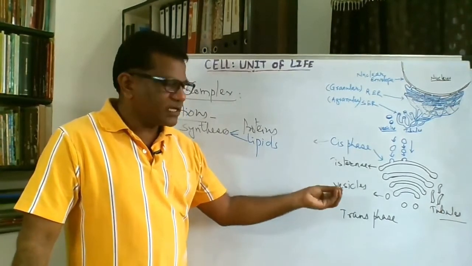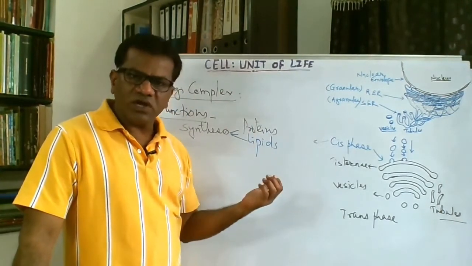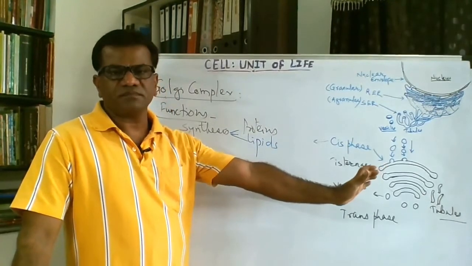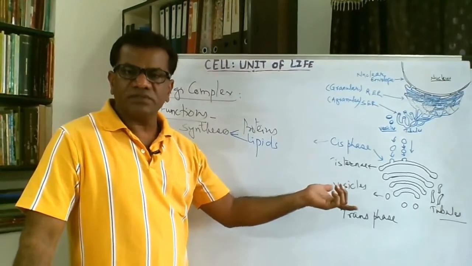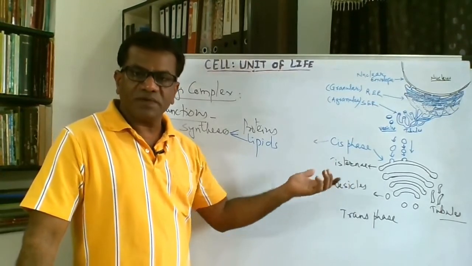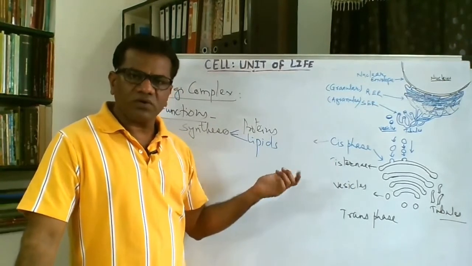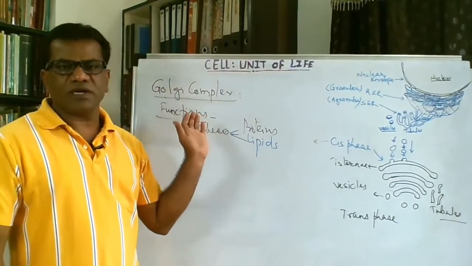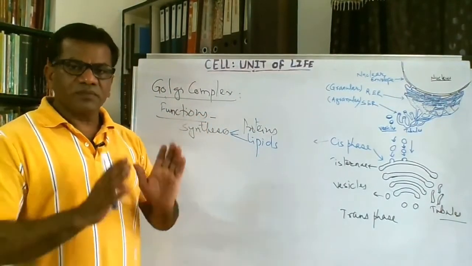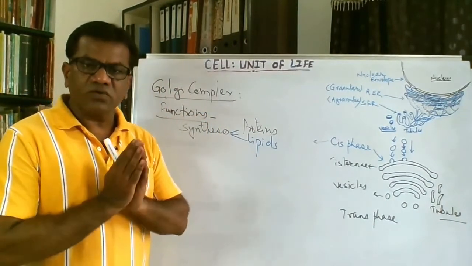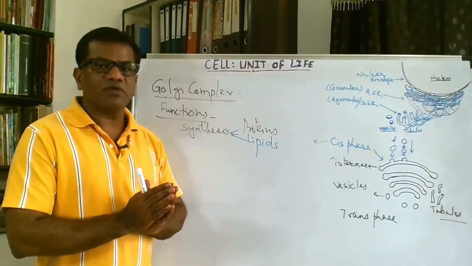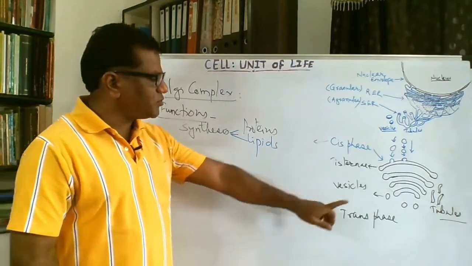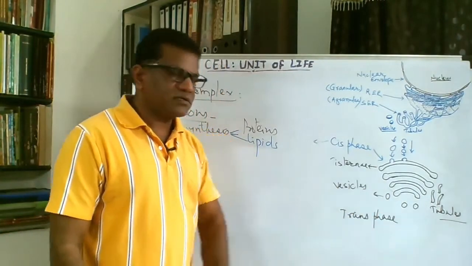If the material is required by some other cell organelles, then it is given to that. For instance, some enzymes, digestive enzymes, respiratory enzymes are needed in the mitochondria, so material is sent to the mitochondria. So anyhow, the material is sent to its destination in the form of transport vesicles, and these transport vesicles are cut off at this trans phase.